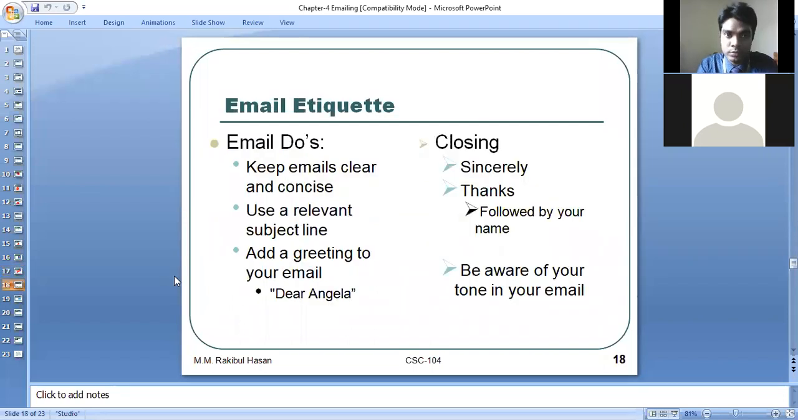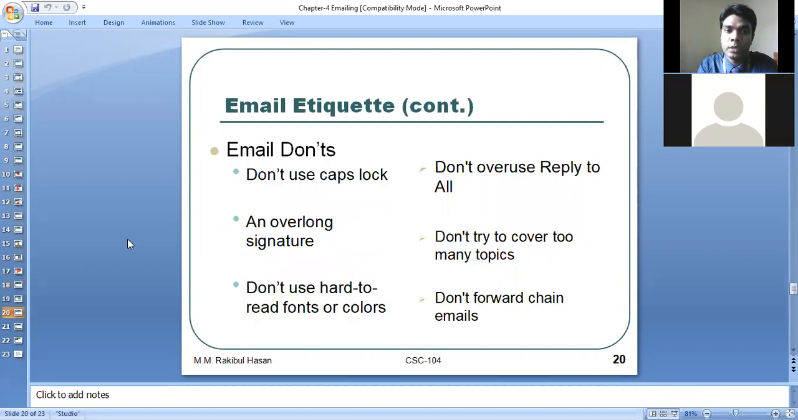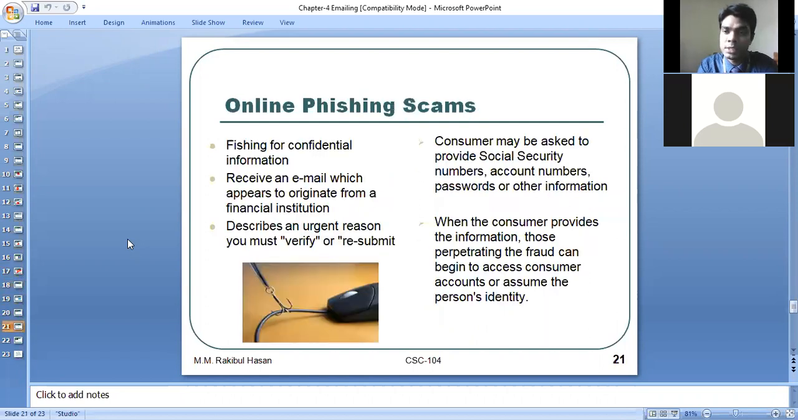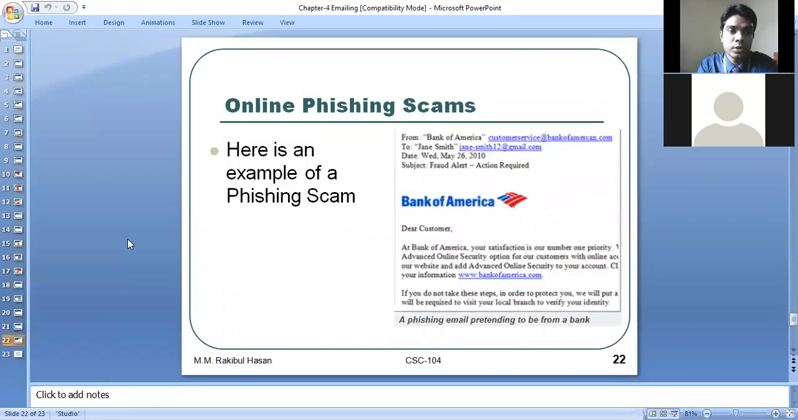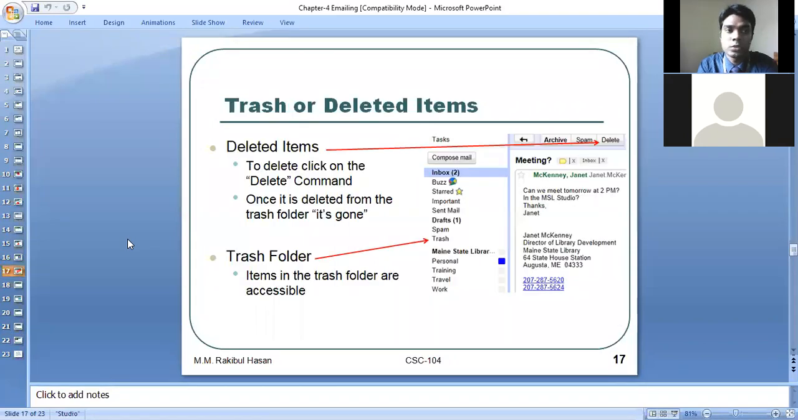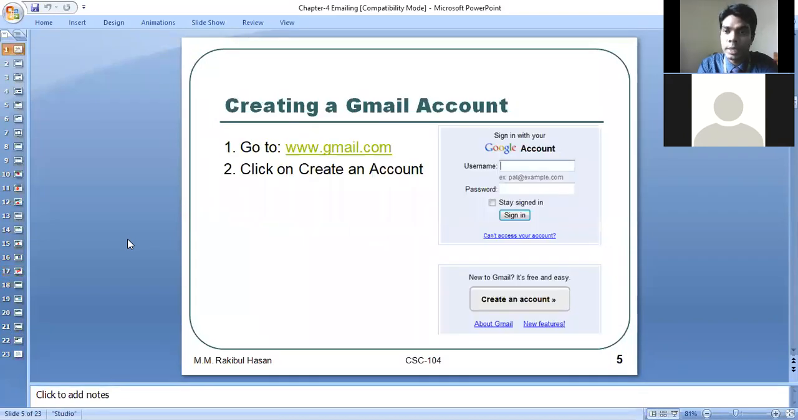Email manners and etiquettes you need to follow when you write a formal email. Then we have some other things, like when we have to use CC and BCC, or when you write the email subject, what we have to do and which things we have to consider. These types of things are given. So practice these things at your home. So that's all about this emailing chapter.